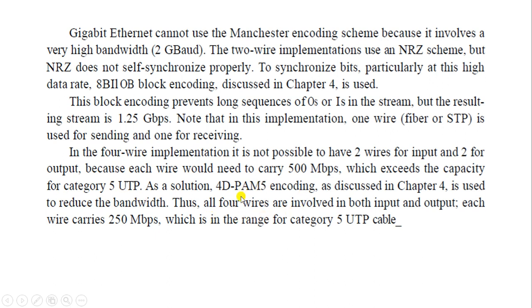As a solution, 4D-PAM5 encoding is used to reduce the bandwidth. Thus, all the 4 wires are involved in both input and output. Each wire carries 250 Mbps, which is within the range of category 5 UTP cables. So because of this, you are using different kinds of decoders and encoders so that the data can be sent properly at the receiver as well as at the sender end.